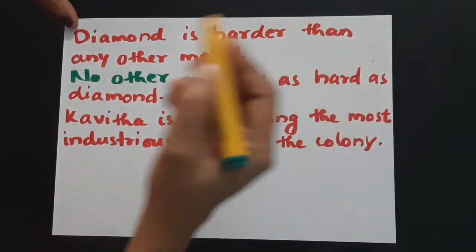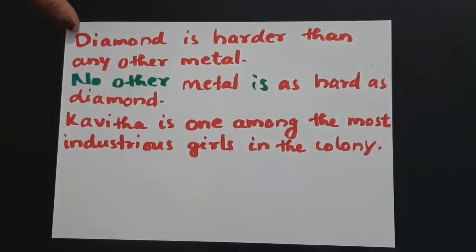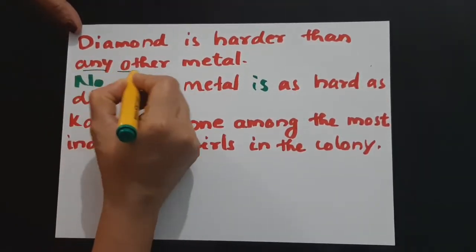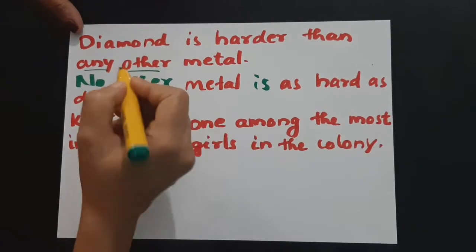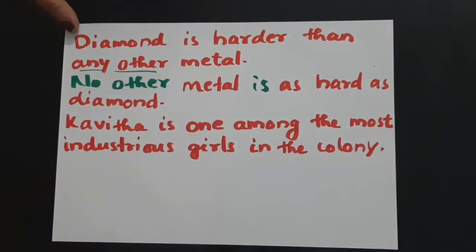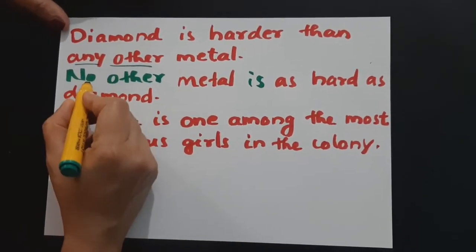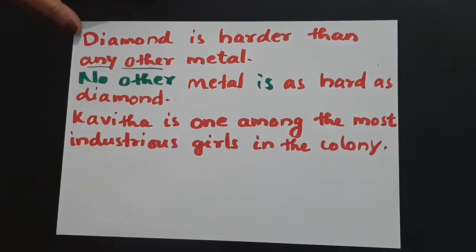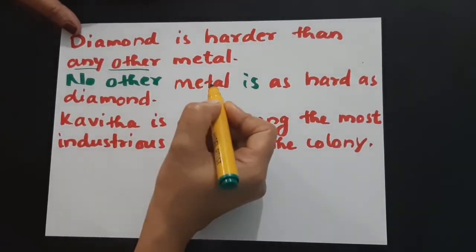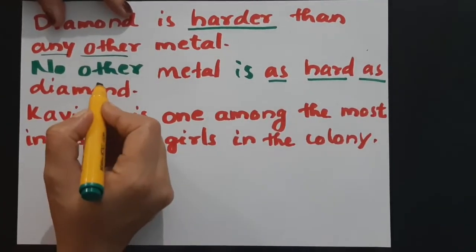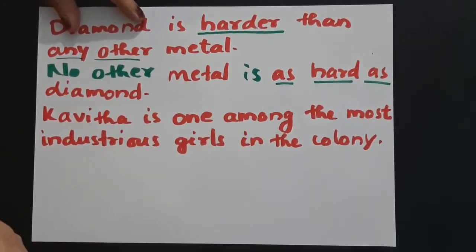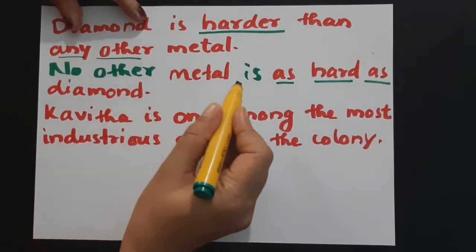Diamond is harder than any other metal. Isn't it? Yes. Diamond is harder than any other metal. See here, diamond is in comparison with many other metals, and among all of them, diamond is the hardest one. So that is why we started with no other metal. So we got the answer like this: no other metal is. As you know, no other will follow only a singular noun. That's why we used no other metal is.